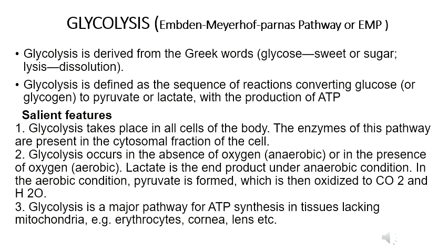Next salient feature: glycolysis is a major pathway for ATP synthesis in tissues lacking mitochondria. Examples are erythrocytes, cornea, lens, etc. These do not have mitochondria, so we have to produce ATP through the glycolysis pathway.